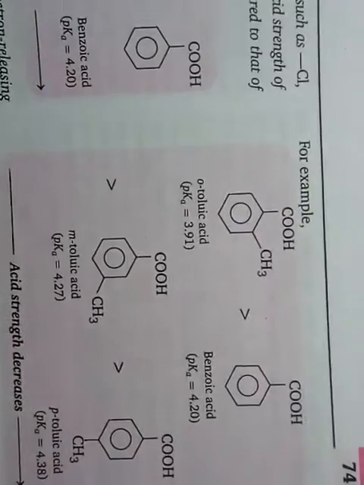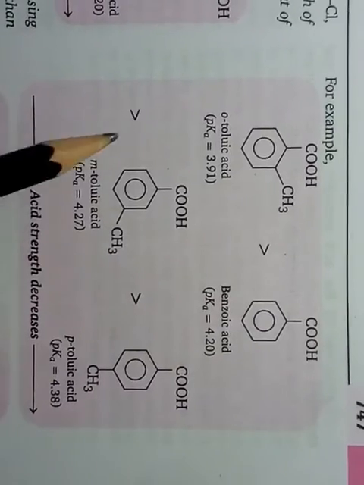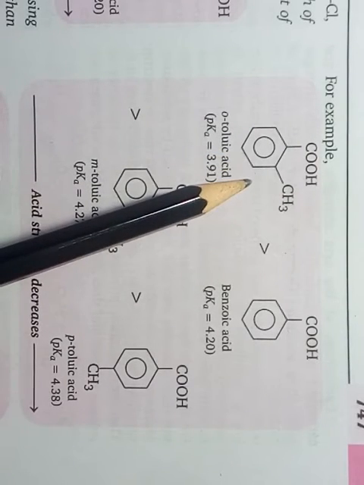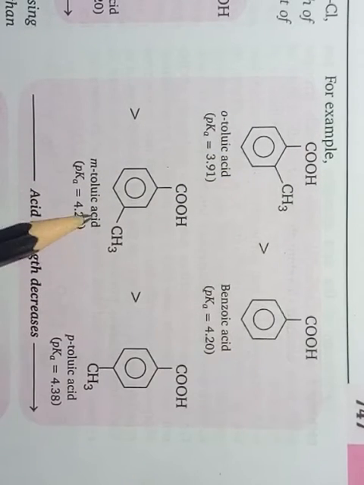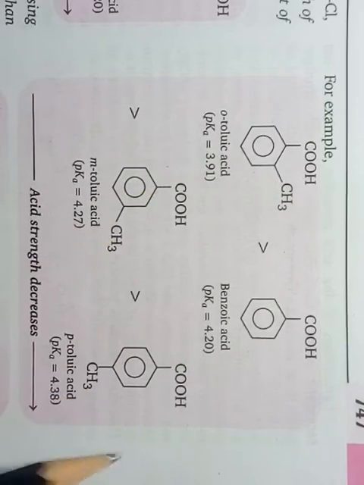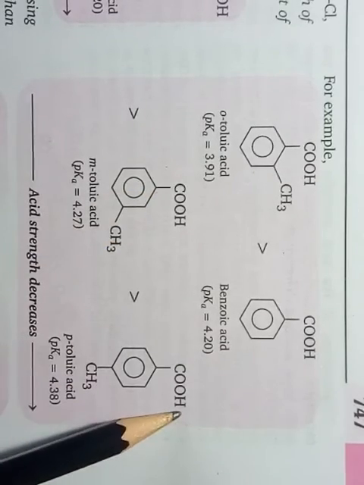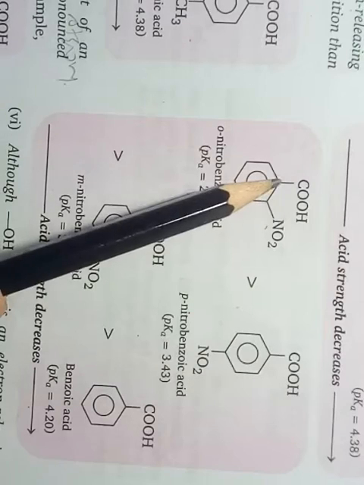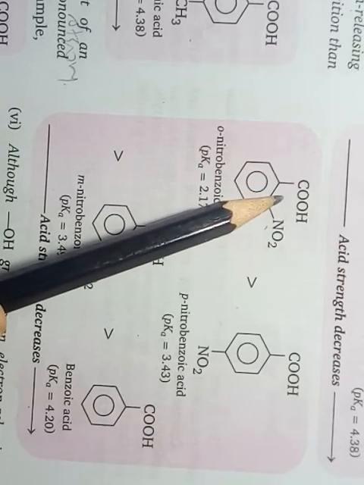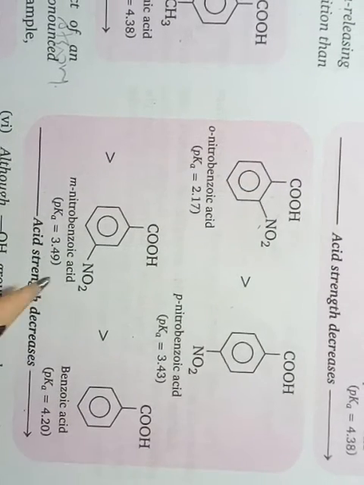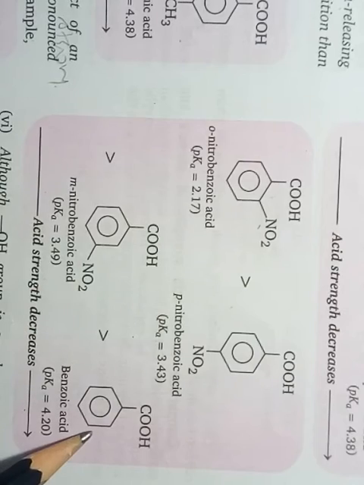As you can see with these two examples, ortho methyl benzoic acid is the strongest out of benzoic acid, meta methyl benzoic acid, and para methyl benzoic acid. In the same way, ortho nitrobenzoic acid is the strongest one in comparison to para, meta, and benzoic acid.